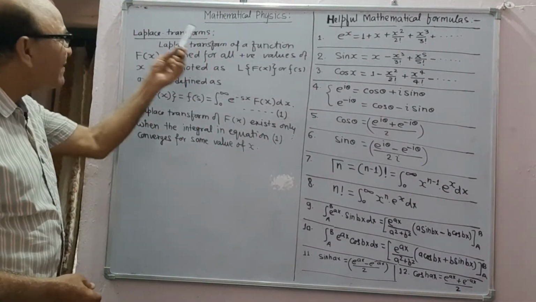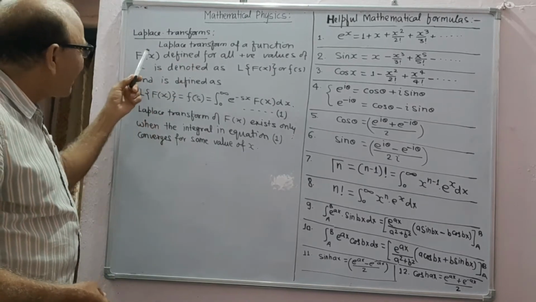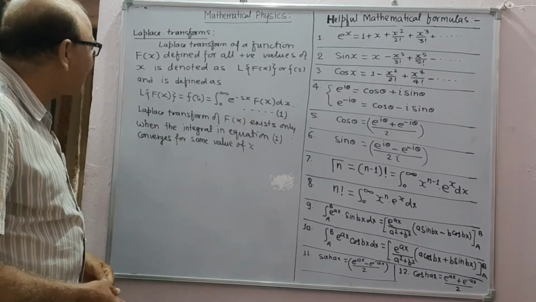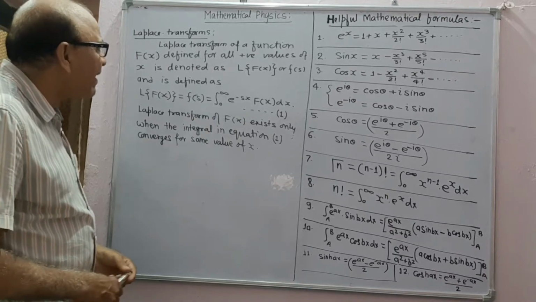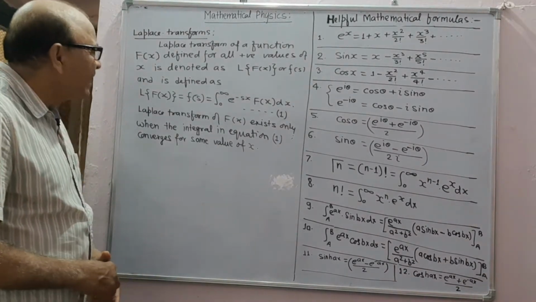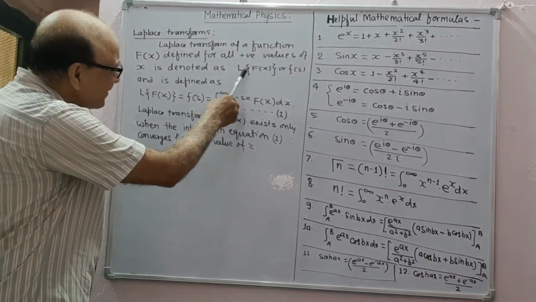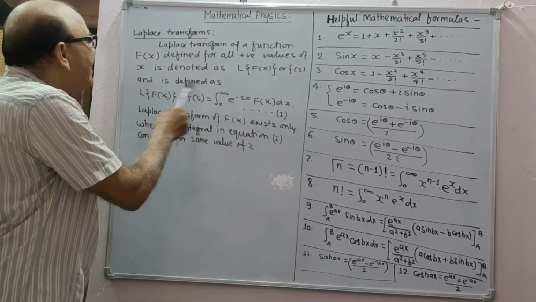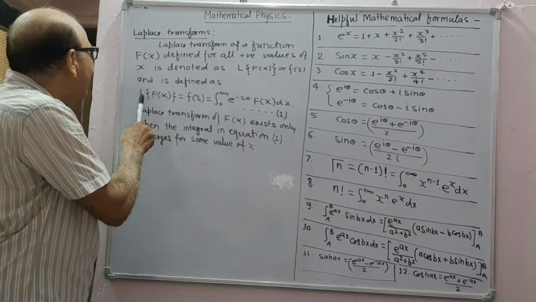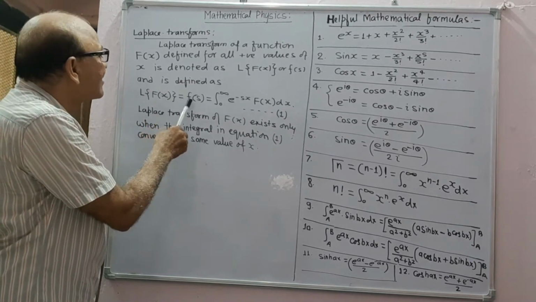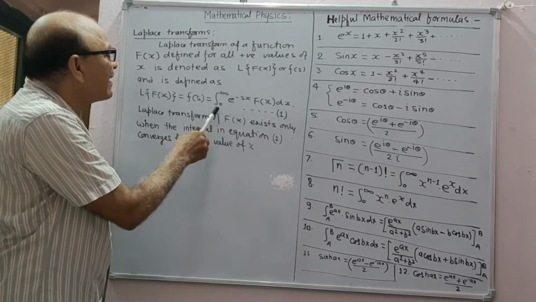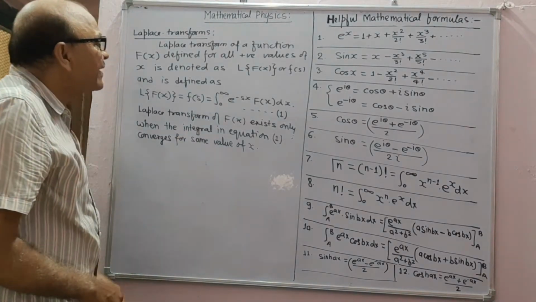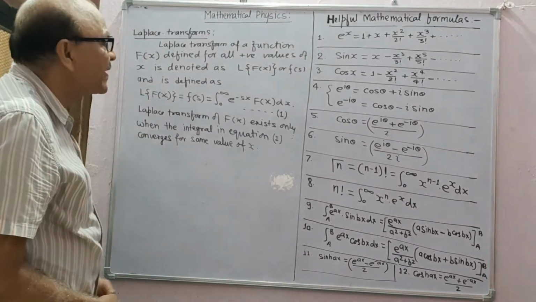Now, what is the Laplace transform? The Laplace transform of a function f(x) defined for all positive values of x is denoted as L{f(x)} or F(s), and is defined as L{f(x)} = F(s) = integral from 0 to infinity of e to the power minus sx f(x) dx.